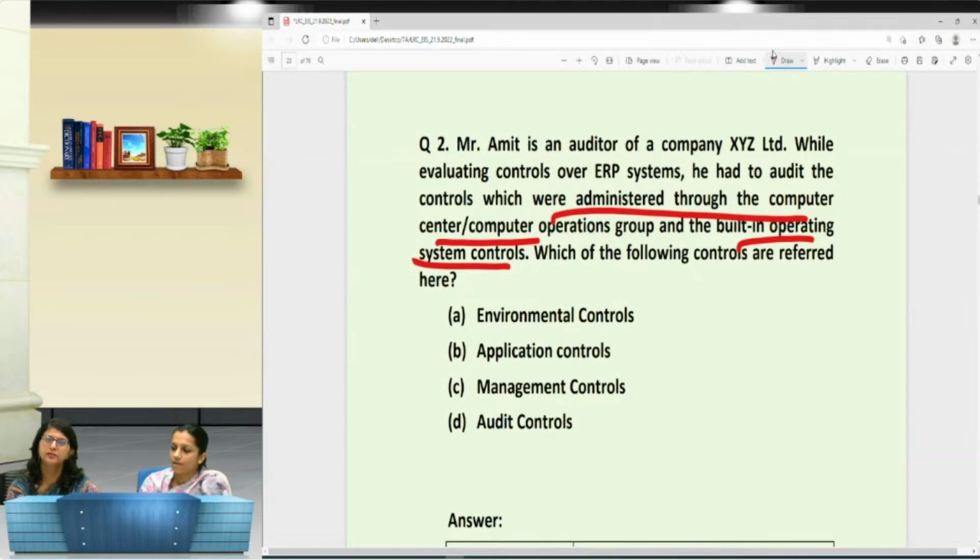Sometimes we are very much sure about the answer, sometimes we find the answer with elimination. That is, there are these 4 options, and I know for sure that 3 of them are not going to fall under this, so the fourth option that remains is the answer. Sometimes selection with elimination is very helpful. If you are able to directly point out the answer, good enough. But we haven't received any answers as of now. Akriti is saying B, Anita is saying B, and Anmol is also saying application control. Now, ma'am will tell you what the answer is.